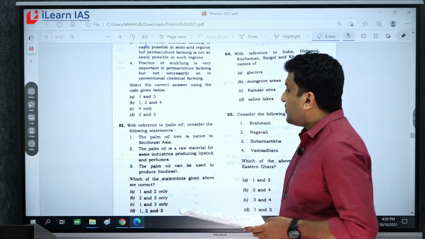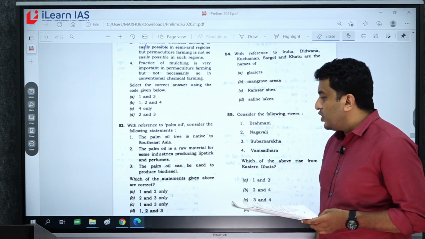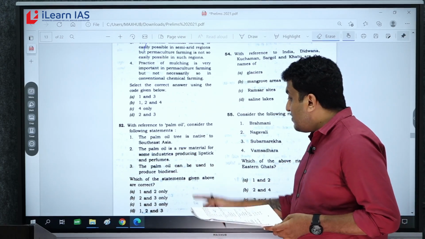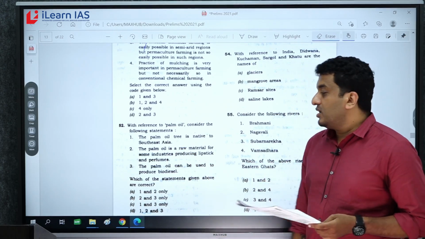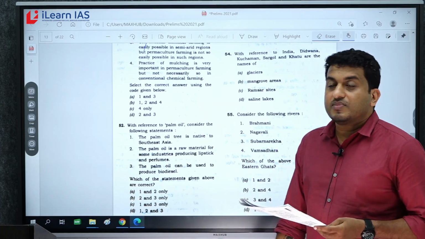Now, if you read statement 2, palm oil is a raw material for some industries producing lipstick and perfumes. Yes, palm oil can be used. Can is a possibility enhancer. Can be used to produce biodiesel. So answer is B.